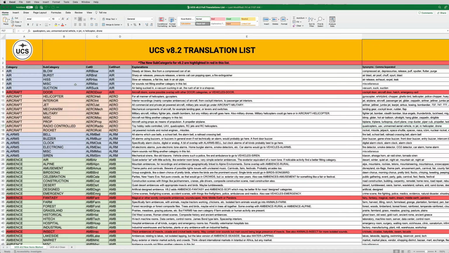But okay, let's have a quick look through the new subcategories. Again, there are quite a few new ones now, but there's a lot of repetition within those. And in a lot of cases, what we've done is make certain categories like the material categories, glass, plastic, wood, paper, a little bit more consistent. Some of them were missing certain categories that other ones had, and now they're much more in line with each other. So a lot of the new categories are really within those.